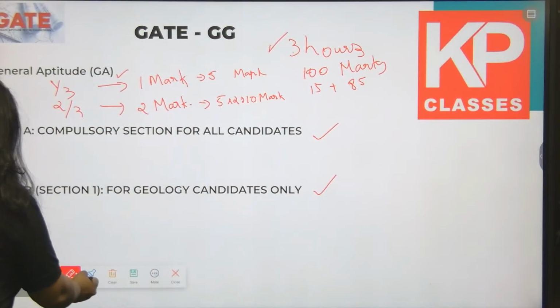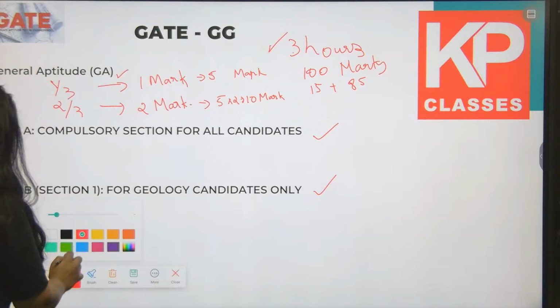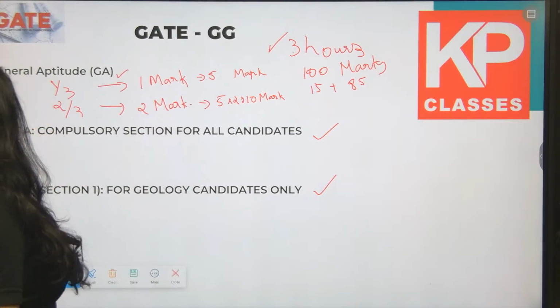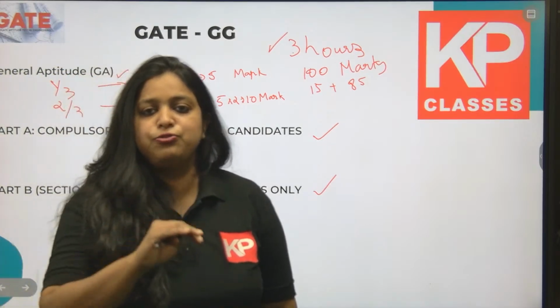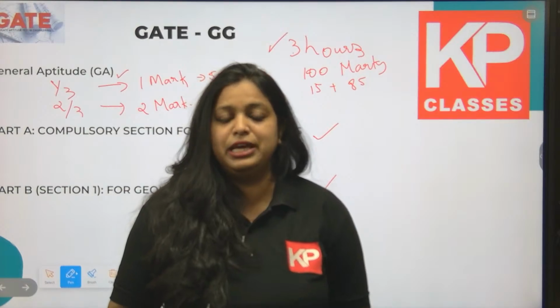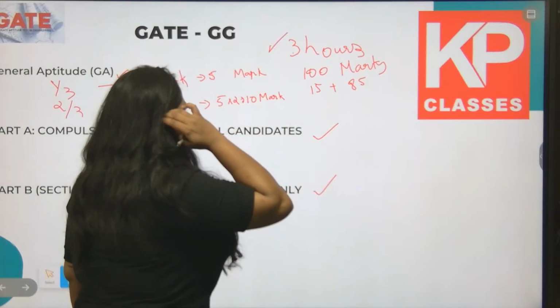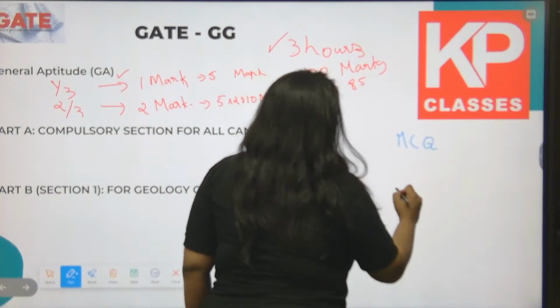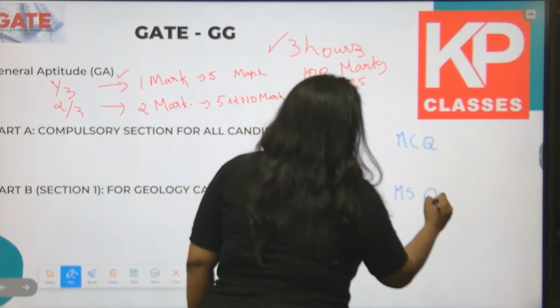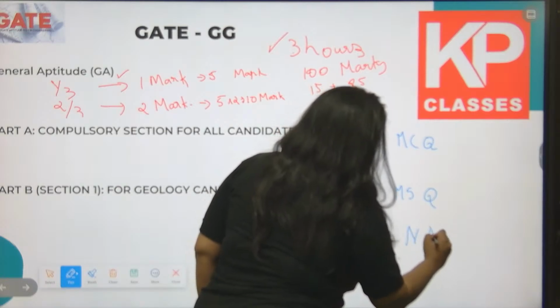Then let's come to the next part, that is the compulsory section for all candidates. Here geophysics and geology questions will be there. They can ask MCQ questions, MSQ questions, and also NAT questions.